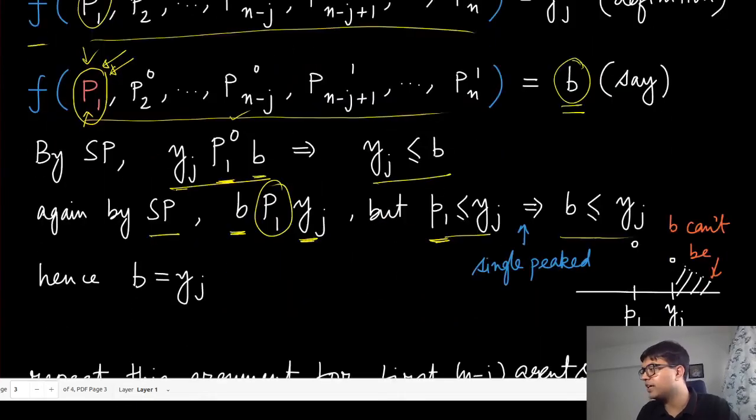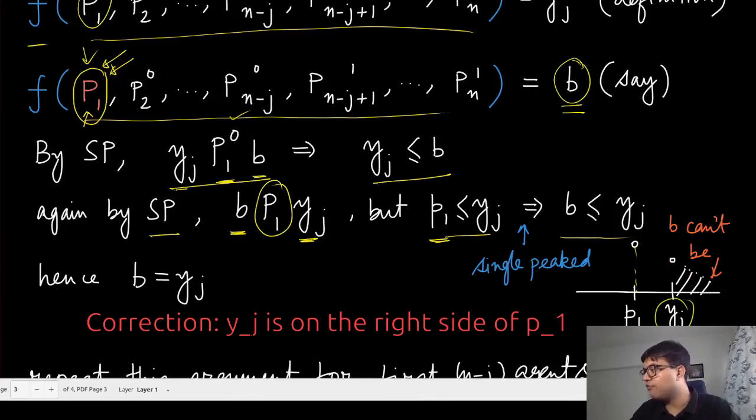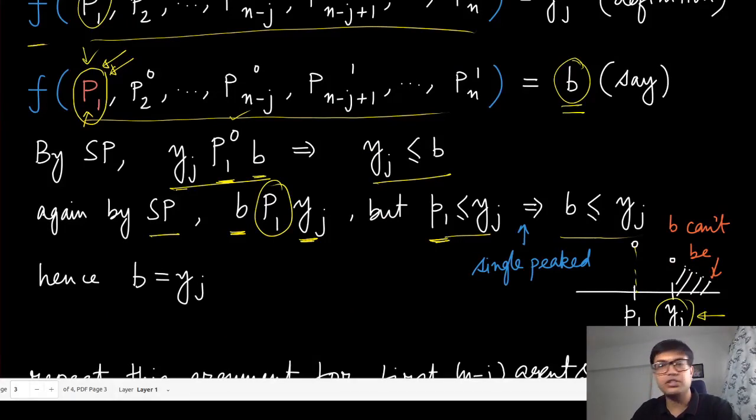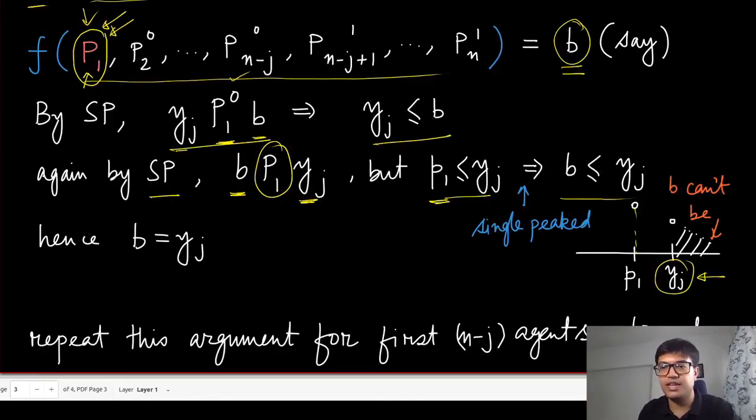So why is that true? You have the peak somewhere here, and yj is on the left hand side. So if B was on the right hand side of yj, because this is single peak, that should have been less preferred than yj, right? This is clearly true because the preference has the single peak nature. It can never be the case that B is living here and the peak is on the left hand side of this alternative yj that we are looking at, and still B is more preferred than yj, right? So therefore we can conclude that B is on the left hand side.